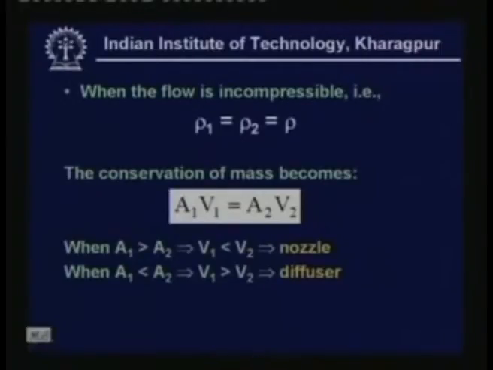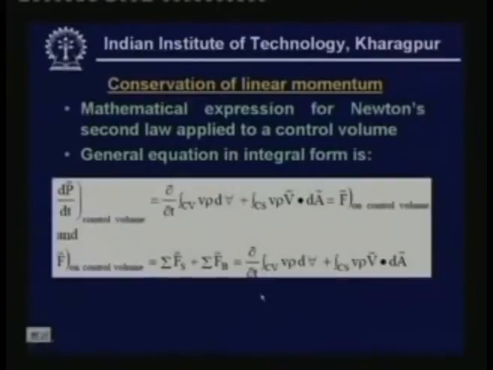And when the reverse case, when A1 is less than A2, that means cross sectional area increases in the direction of flow, then obviously according to the conservation of mass equation, the velocity should reduce in the direction of flow, and this is what is known as a diffuser. Now let us look at the conservation of linear momentum. This is nothing but a mathematical expression for Newton's second law applied to a control volume, and the general equation in integral form is like this.